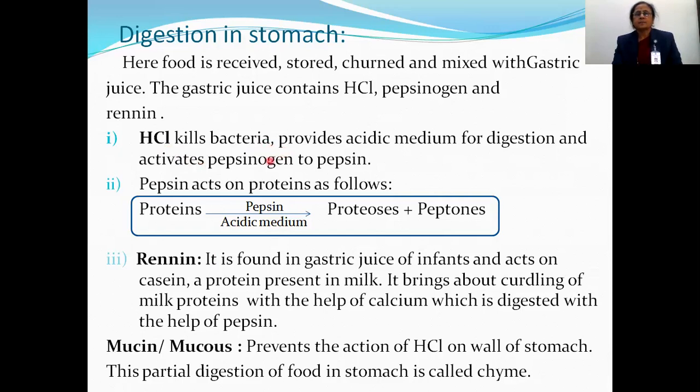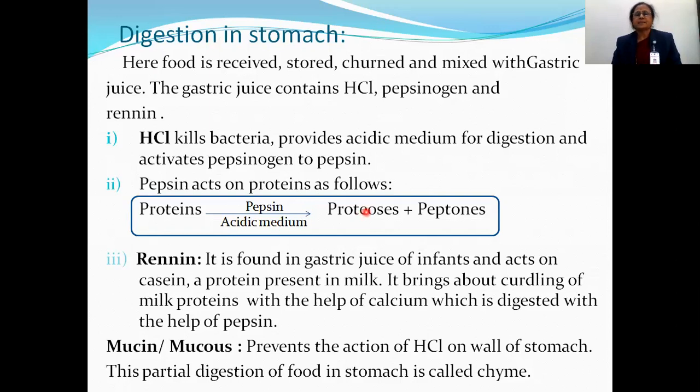Now, this pepsinogen is converted into pepsin in the presence of HCl, and now this pepsin acts on protein. So in the stomach, digestion of protein starts. Proteins are digested in presence of enzyme pepsin and in acidic medium. Proteins are converted into proteoses and peptides. This is the action of pepsin.